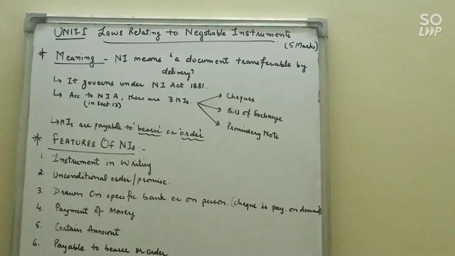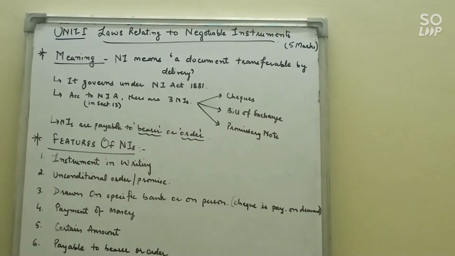Clear? So, features of negotiable instruments. There are some features which you need to learn. You can learn 5 or 6, but you need to learn all, because you will get MCQs also. So any point you may get in MCQ form. So the first point: instrument in writing. Whether it is a cheque, bill of exchange or promissory note, any negotiable instrument you will get in writing form, not in oral form. So this is the first feature, that the instrument is in writing form.